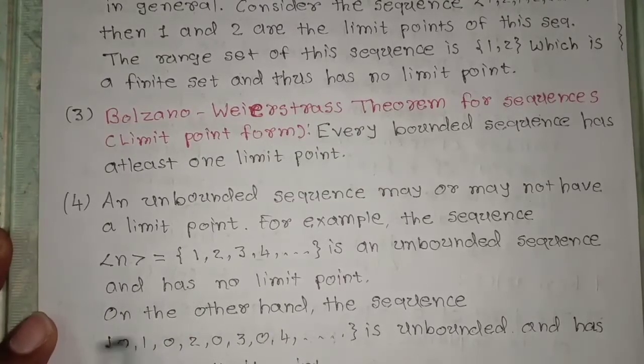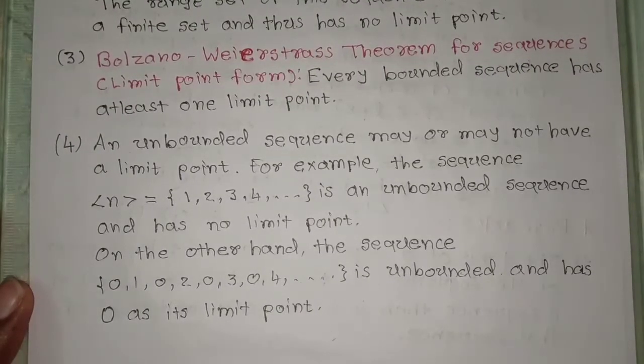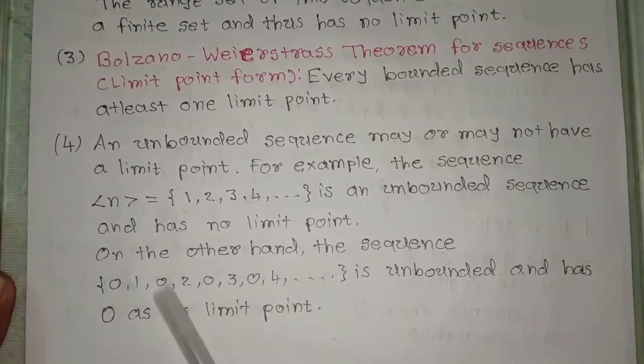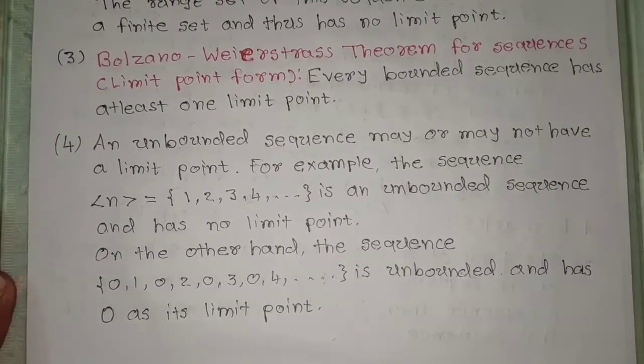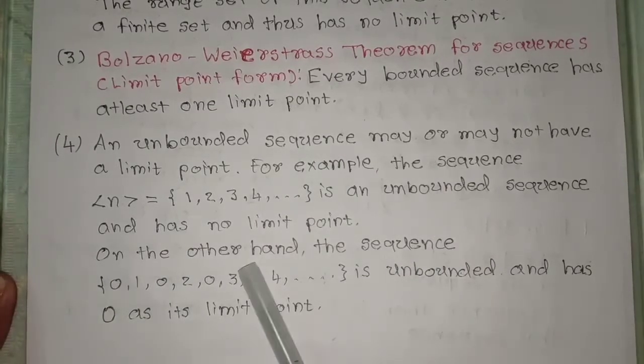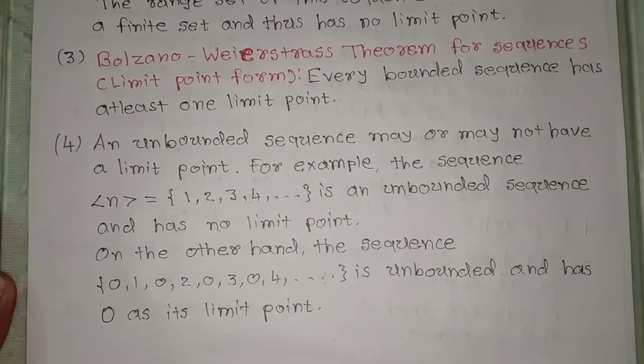In this sequence, you can see here that 0 appears infinitely many times, and also this sequence is unbounded, but 0 is the limit point of the sequence. So we cannot say that an unbounded sequence will not have a limit point. Just look at this sequence. An unbounded sequence may or may not have a limit point.